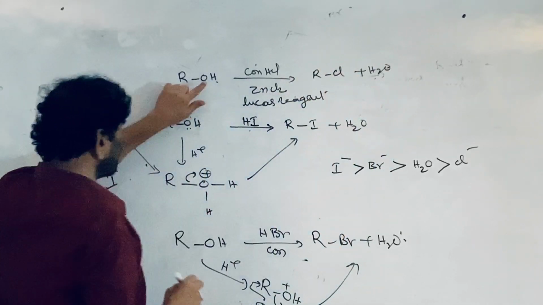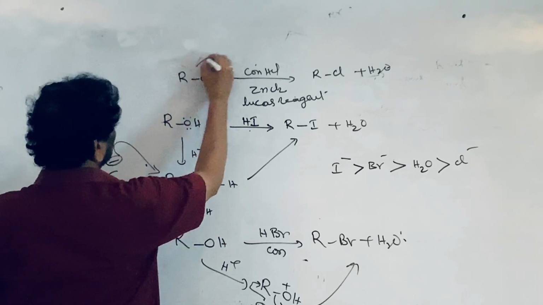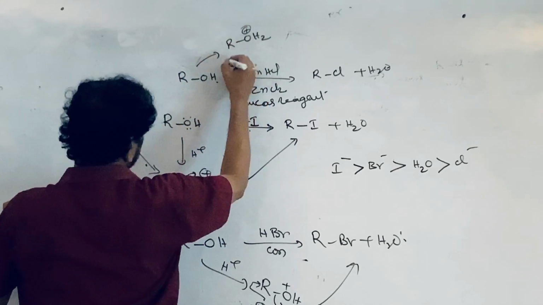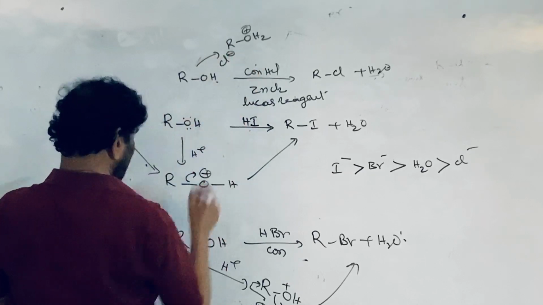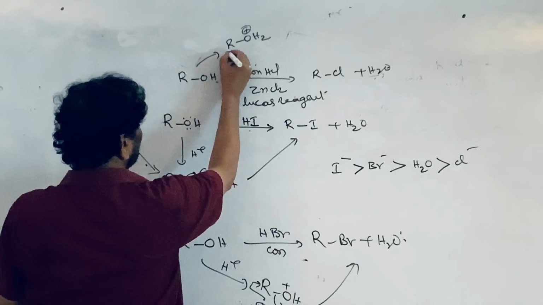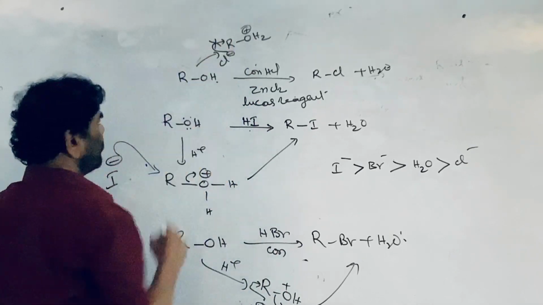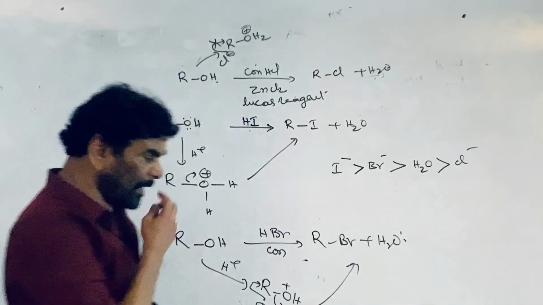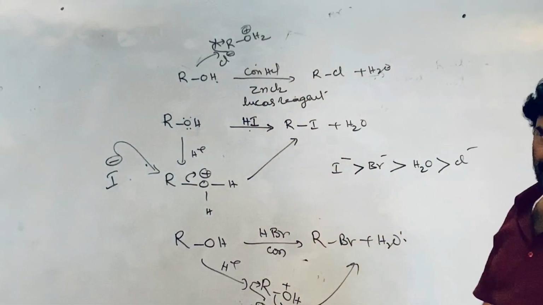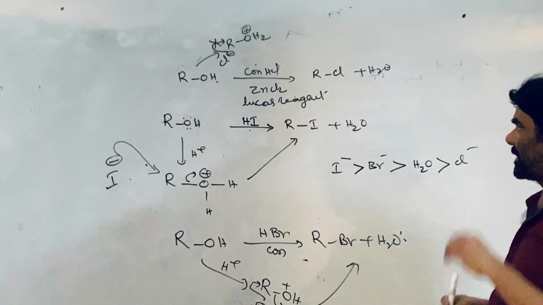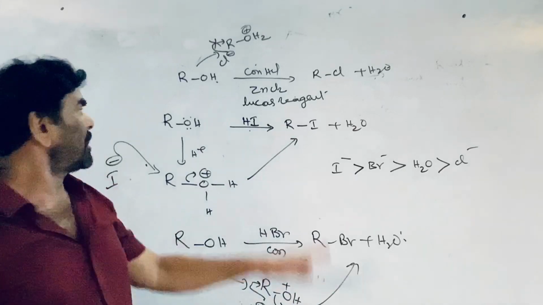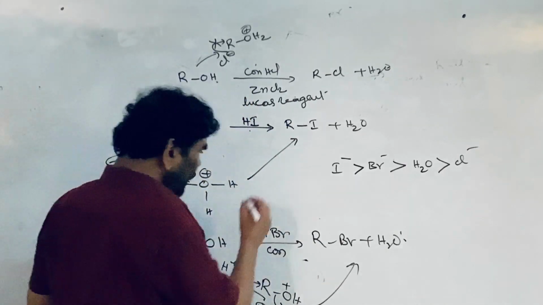Here also it is converted to the protonated form, but a similar mechanism is not possible at all, because the chloride ion is a weaker nucleophile than the leaving H2O. So Cl- cannot displace it. Therefore we take the help of zinc chloride.